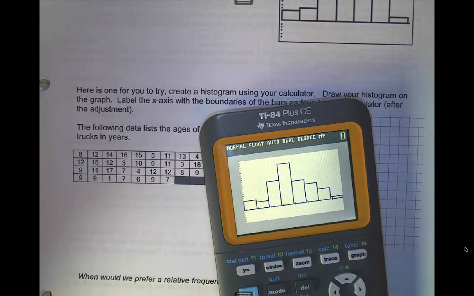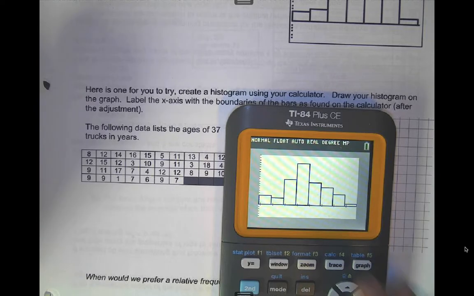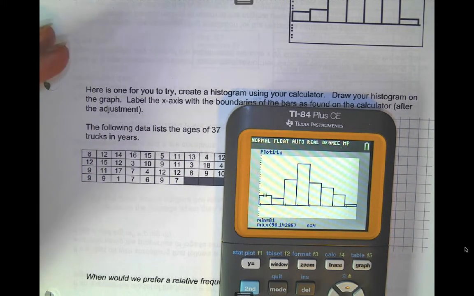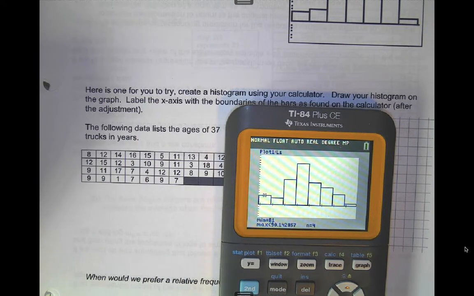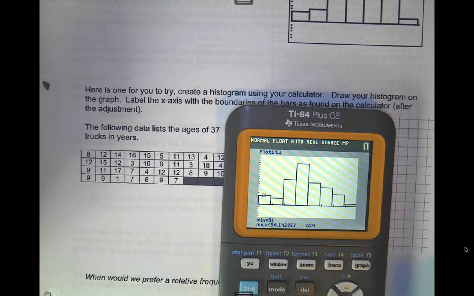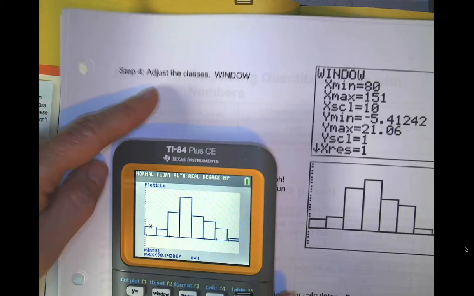All right, once you've done that, what you'll notice here is if I try to hit trace right now, it tells me that in that particular bar, the values go from 81 to 90.142857. The next bar goes from 90.142857 to 99.285714. These numbers are really ugly. I don't like this. I am not really pleased working with that. So I want to adjust the classes. To adjust them, I'm going to go into my window.